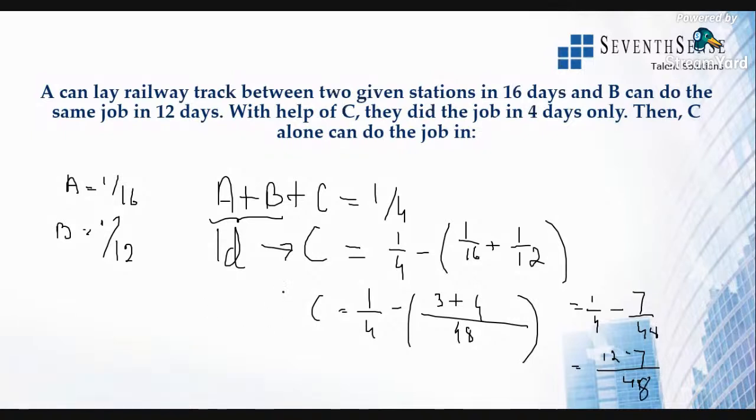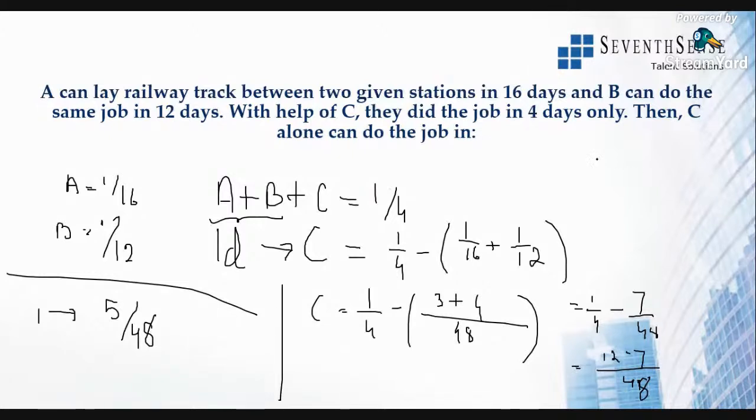Don't confuse yourself. So in 1 day, C completes 5 by 48 of the work. They're asking what? If C alone can do the job. All right. If C alone completes that one work, how many days will he take? Just the reciprocal of it. So it will be 48 by 5. So this is nothing but 5 nines are 45, 9 days, 9 3 by 5 days.